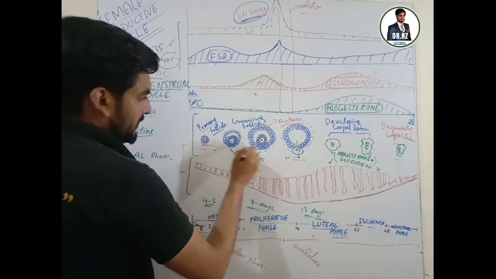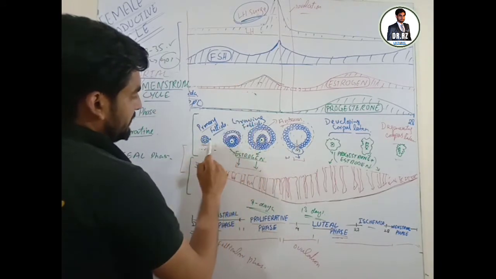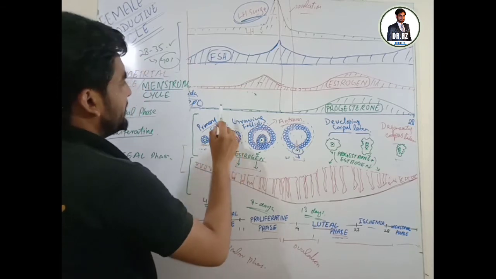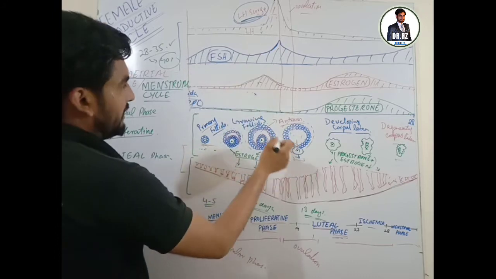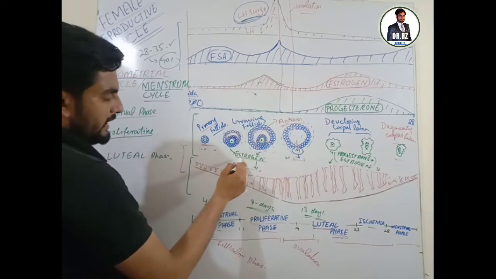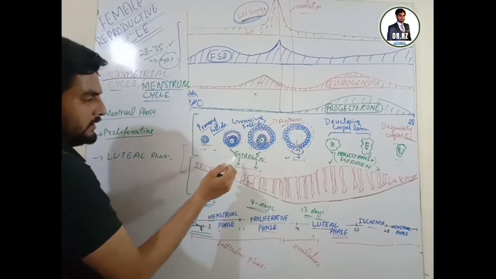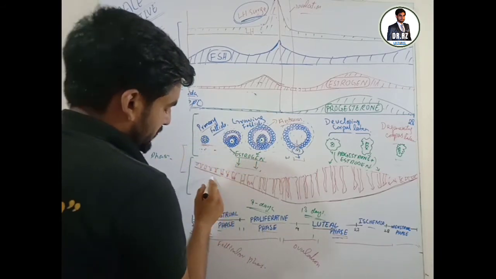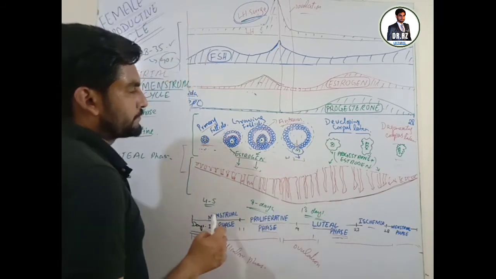So these are the follicles that secrete the estrogen. Their development was stimulated by the FSH, and later on FSH and LH. Then estrogen is increased due to the secretion of the thecal follicular cells, and this estrogen started the development of the endometrium of the uterus.